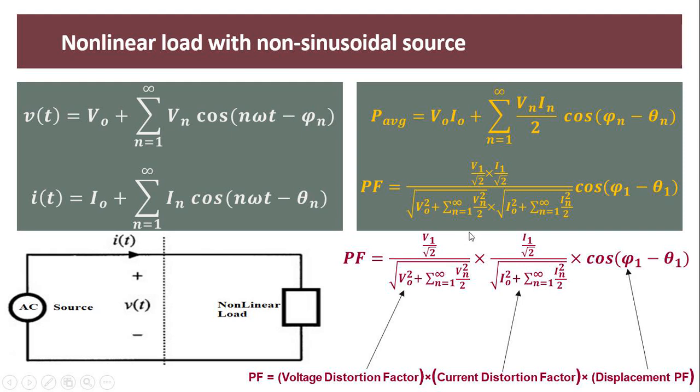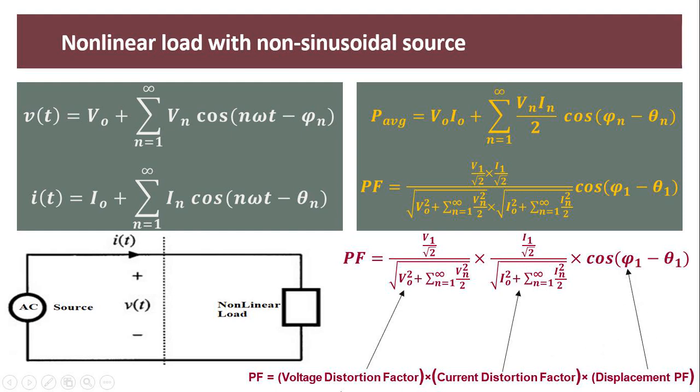So see, when I separate all the voltage terms here, you see all the current terms here, and this is the power factor, I separate it out. All these voltage terms are the voltage distortion factor. All this current, I1 by root 2 divided by I0 square plus the summation of current, is the current distortion factor, and this is the displacement factor.